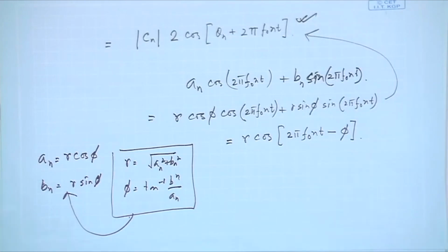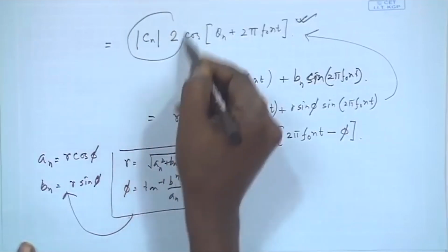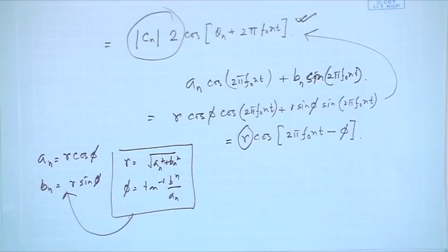So now I can see I have got two series, one was the exponential series, another one was the trigonometric series. From both the series I was trying to see the nth term, and I could see that by unifying the cosinusoidal and sinusoidal, and by unifying the Cn and C minus n, I could get a similar representation. Only thing is that those coefficients now have to be matched, because I will be getting exactly similar terms for every n.